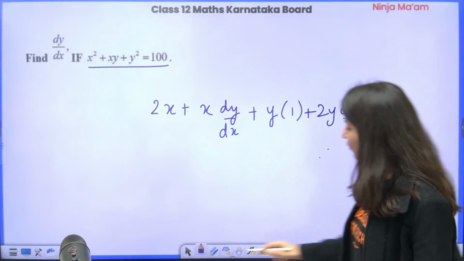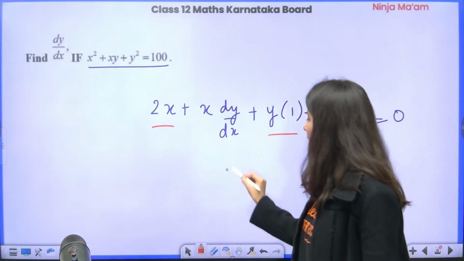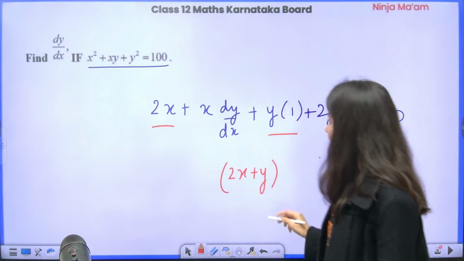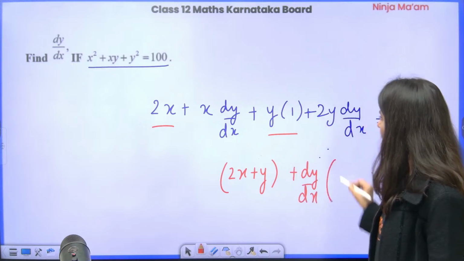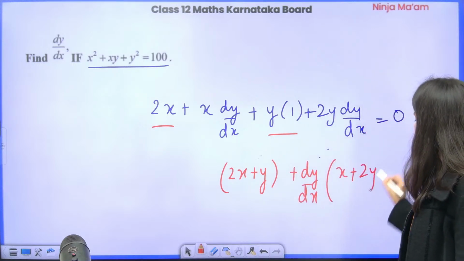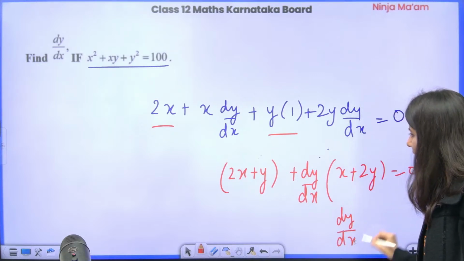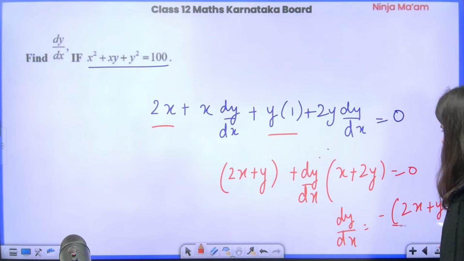Now what you have to do is club the non-dy by dx terms together, which is 2x plus y, and the dy by dx terms together and take dy by dx common, so x plus 2y, correct? So dy by dx, now from here you can calculate with basic algebraic manipulations.